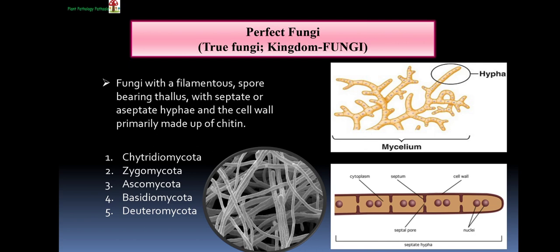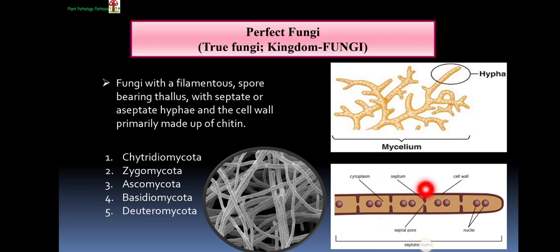This group of fungi contains all the characteristics of a fungus, that is, it has a filamentous thallus containing the mycelium. You can see here the mycelium is there. Then the mycelium consists of a network of hyphae, which is either septate or aseptate.